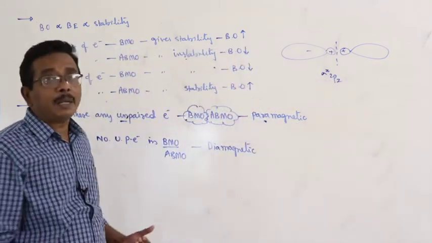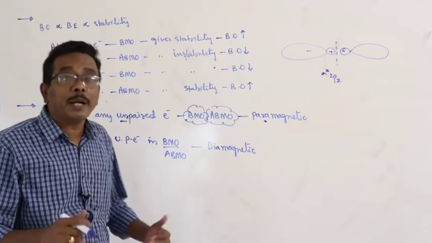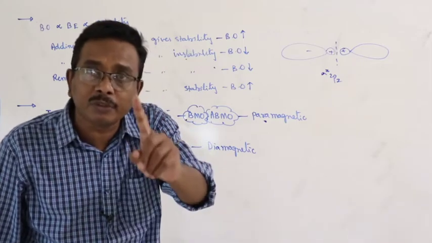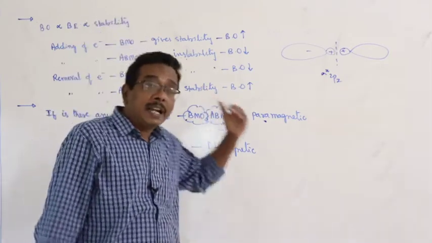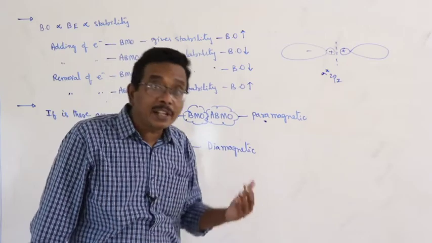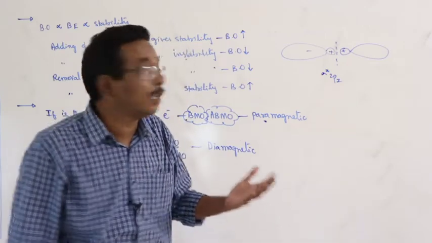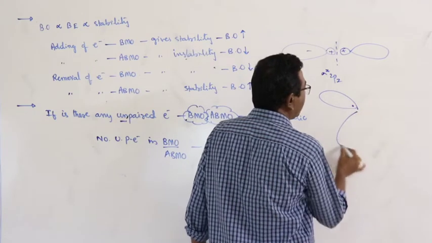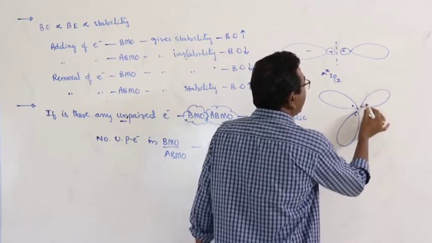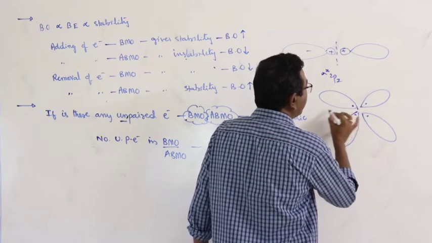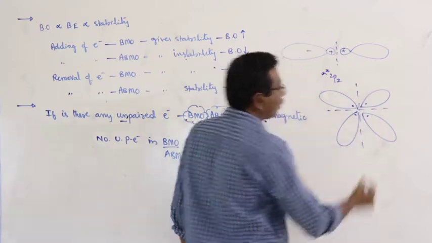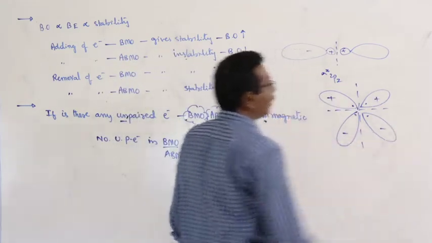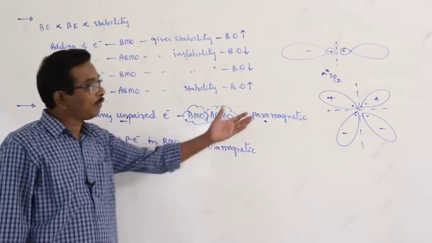By lateral overlapping, by constructive interference, the pi bonding molecular orbital is obtained. For that, the number of nodal planes is 1. For the pi star anti-bonding molecular orbitals, the number of nodal planes is equal to 2. Now you can observe diagrams like this from the previous class. This is one nodal plane, this is another nodal plane. This is plus, minus, plus, minus. That is destructive interference. Number of nodal planes 2.